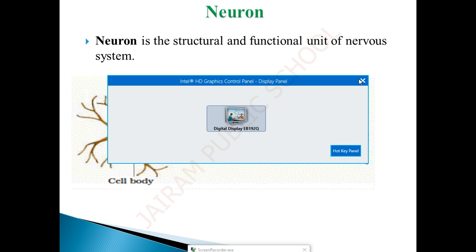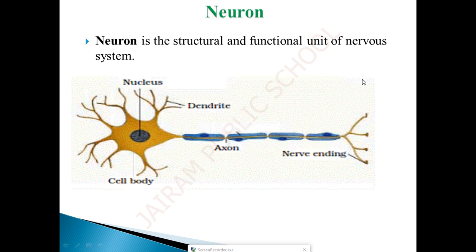What is a neuron? A neuron is the structural and functional unit of the nervous system. First we will see the parts of a neuron. Cell body, dendrite, axon, nerve ending are the parts of a neuron.